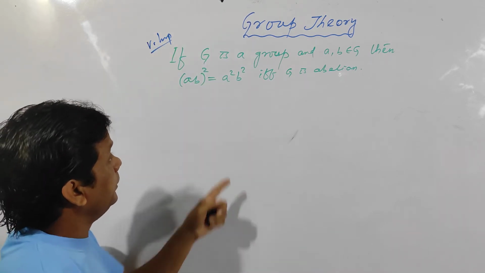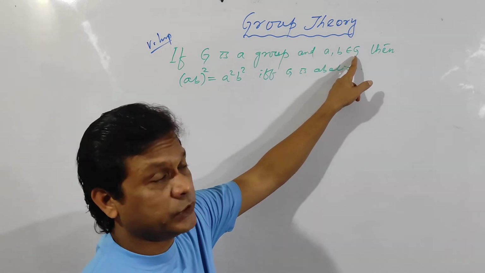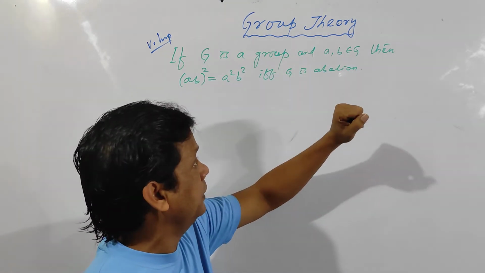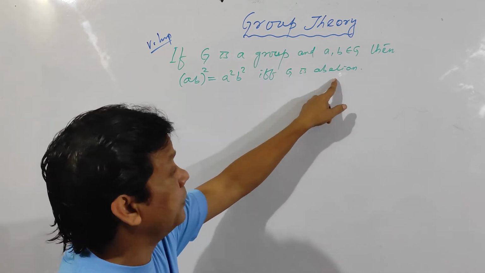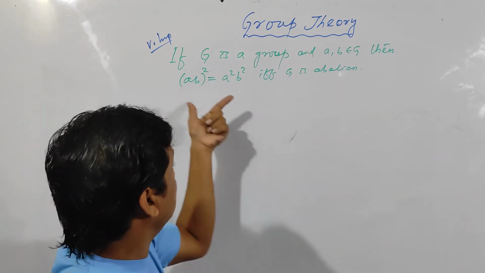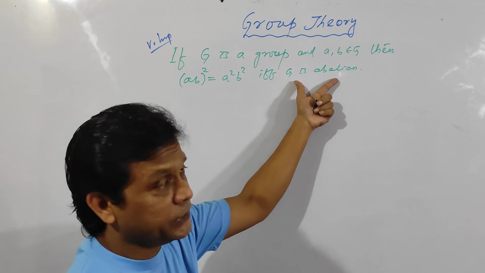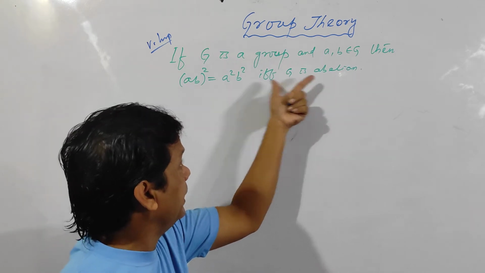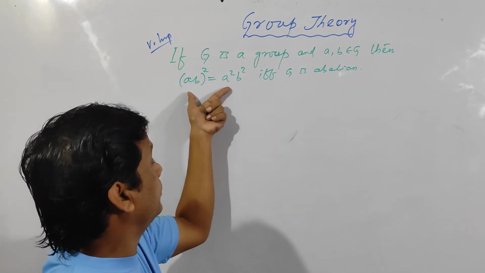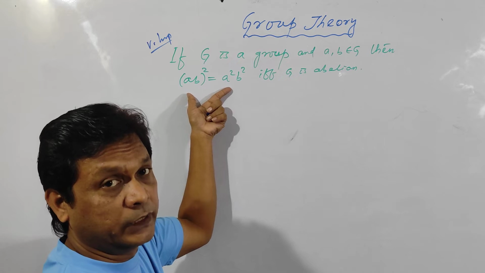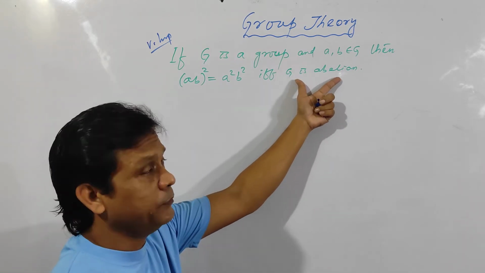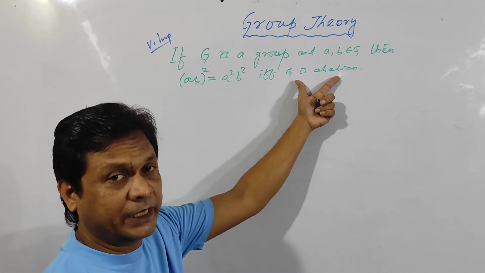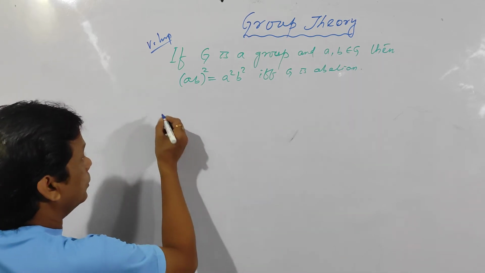See here, if G is a group and A, B belong to G, A, B are any two elements of the group G, then (AB) whole square is equal to A square B square if and only if G is abelian. What is the meaning of if and only if? That means from this you have to prove G is abelian. Again from G is abelian, you have to prove (AB) whole square is equal to A square B square. That means necessary part and sufficient part. Clear? And G is abelian means G satisfies the commutative axiom. That means A into B is equal to B into A.